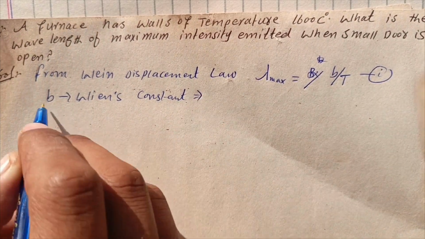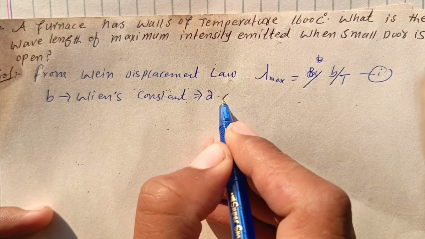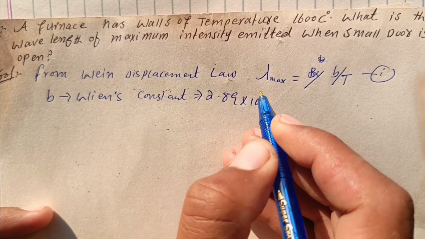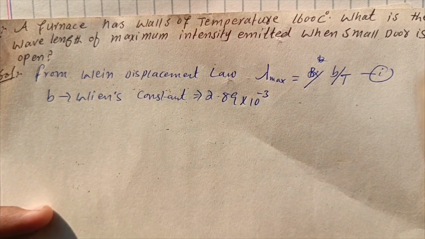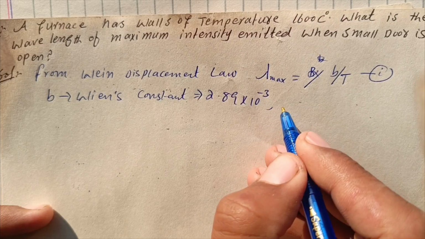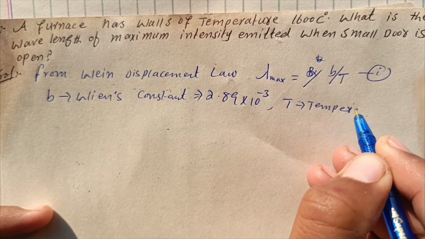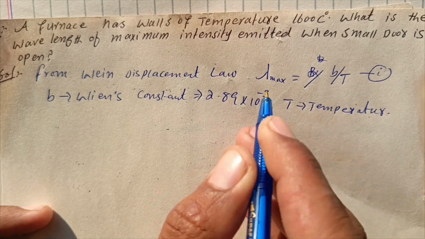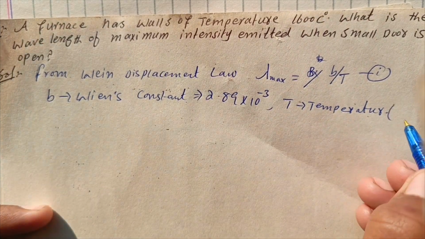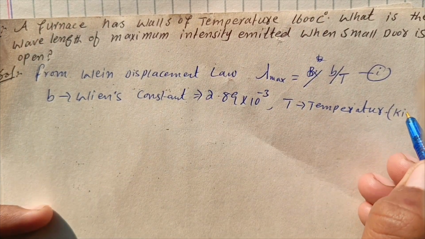And the value of this b is 2.89 into 10 raised to the power minus 3. And T is the temperature, where temperature is in Kelvin.